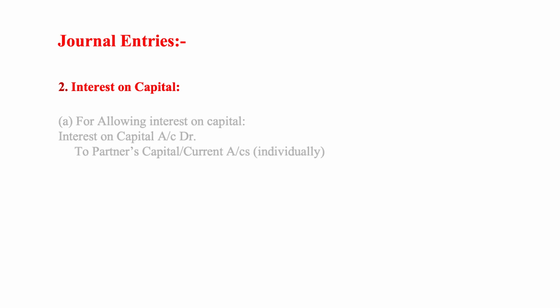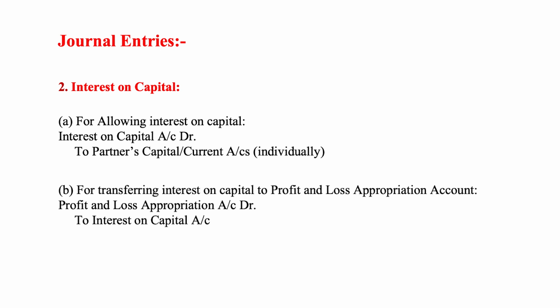Number 2. Interest on capital. Condition number A, for allowing interest on capital. Entry is interest on capital account debit to partner's capital or current account. Individual accounts of partner's capital or current account. Number B, for transferring interest on capital to profit and loss appropriation account. Entry is profit and loss appropriation account debit to interest on capital account.